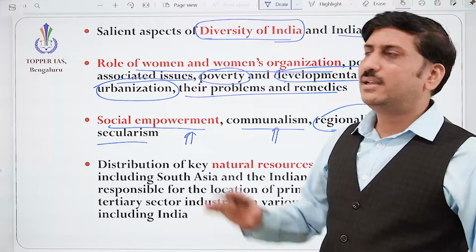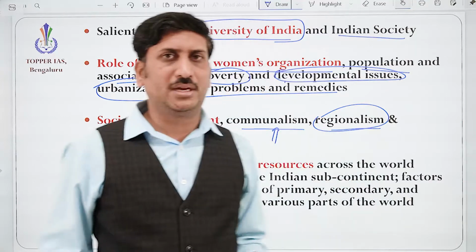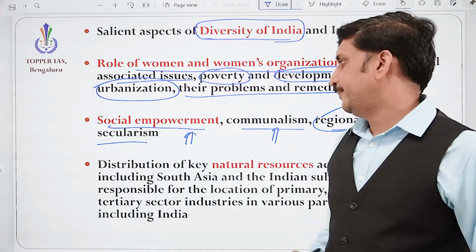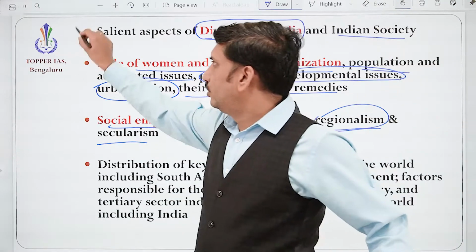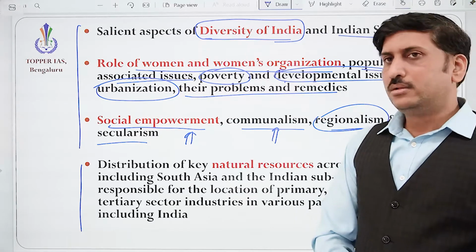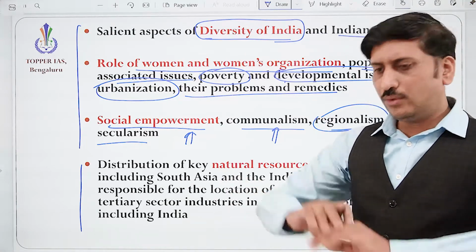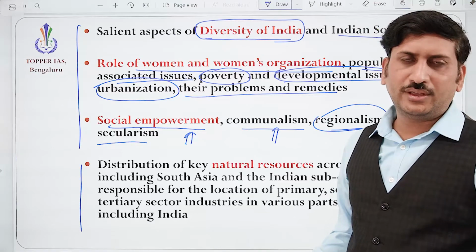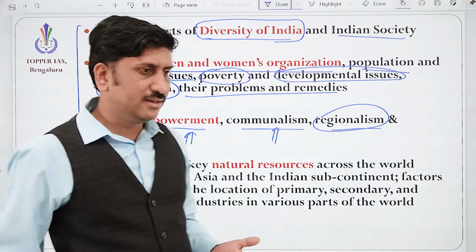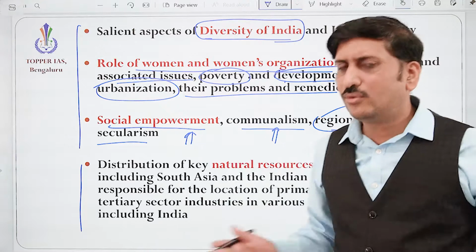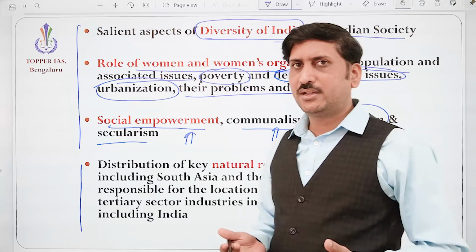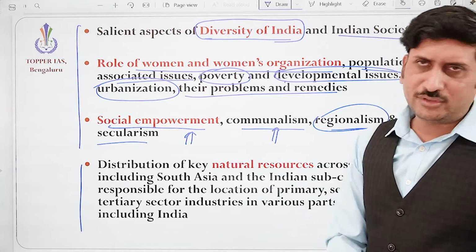In General Studies Paper 1, this is the second important subject. And the third important subject in General Studies Paper 1 is geography. Okay, so geography. In this geography we have already understood the basic geography like river system, soil system, crop system, correct, mountain system, all those things, right? Here also the same syllabus is there, but they want in detail what your perception is, how you understood it, correct, what your analysis about it is. So let us see the syllabus of geography.